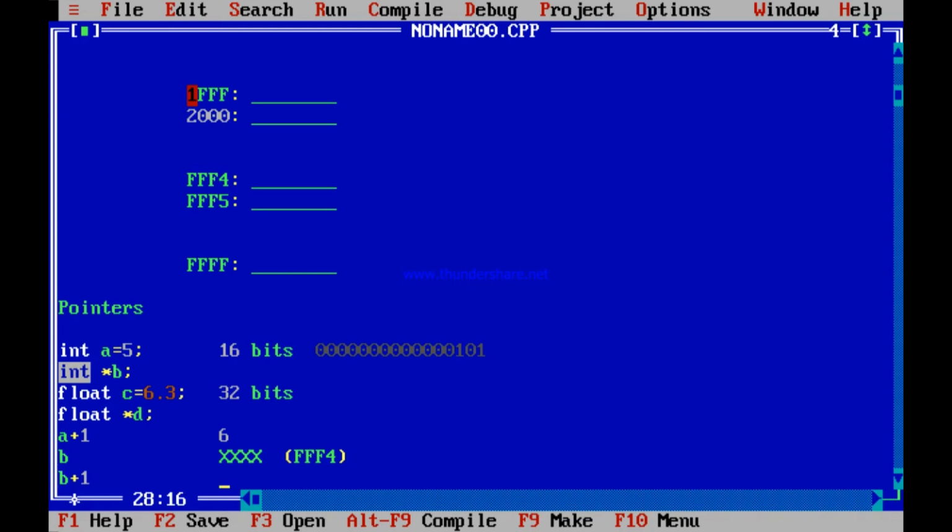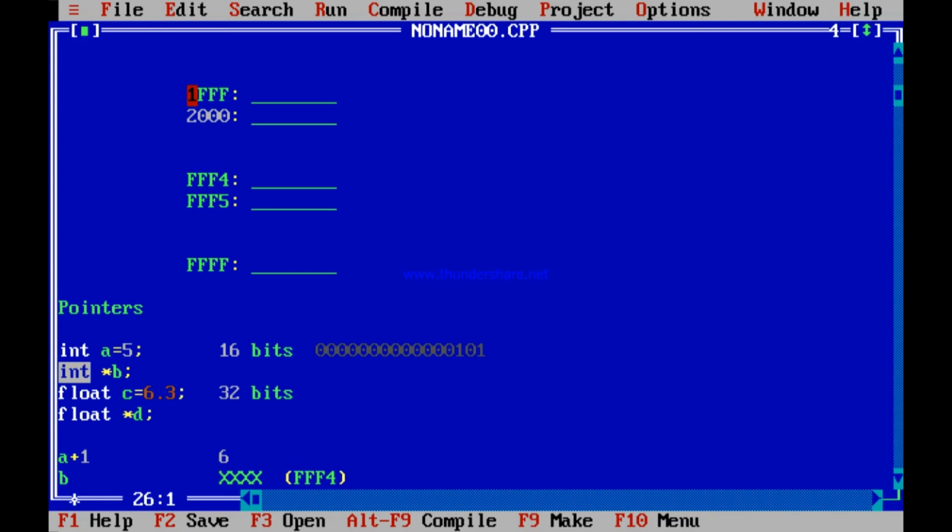The next memory location cannot be FFF5, because FFF4 and FFF5 together contain an integer. 2 memory locations together contain an integer. So b plus 1, if it means the next memory location, should automatically mean FFF6. Do you get it?